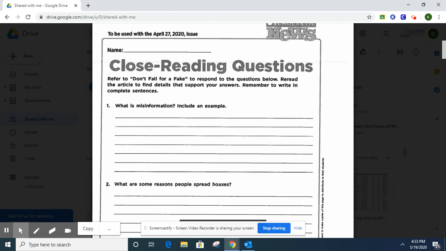So it started with a wild idea that someone posted online on February 10th. Gravity on Earth would change. Brooms would be able to stand upright. So after you read about that and you try that and you look at the videos, if you can, or you can just use your reading, what can you write about misinformation?